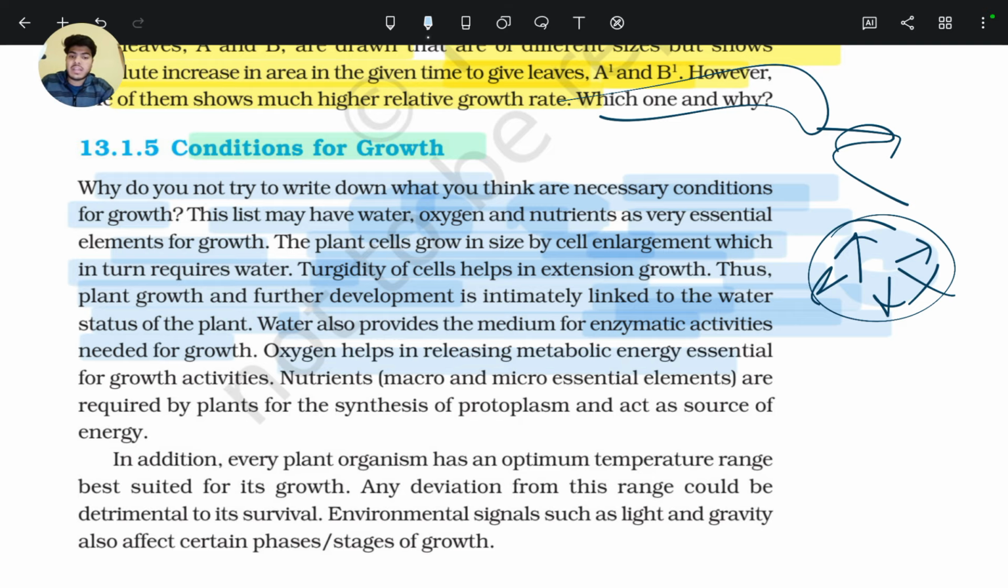Oxygen helps in releasing metabolic energy essential for growth activities, that is for respiration. Nutrients, macro and micro essential elements, are required by plants for the synthesis of protoplasm and act as a source of energy.